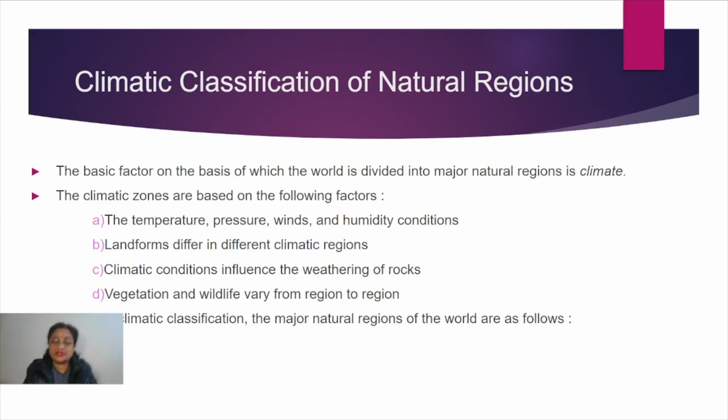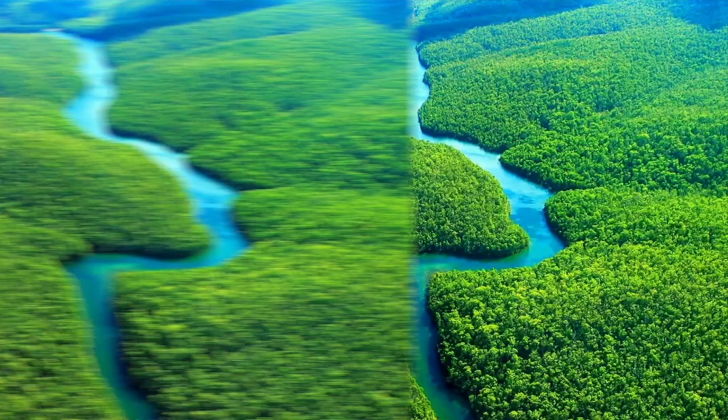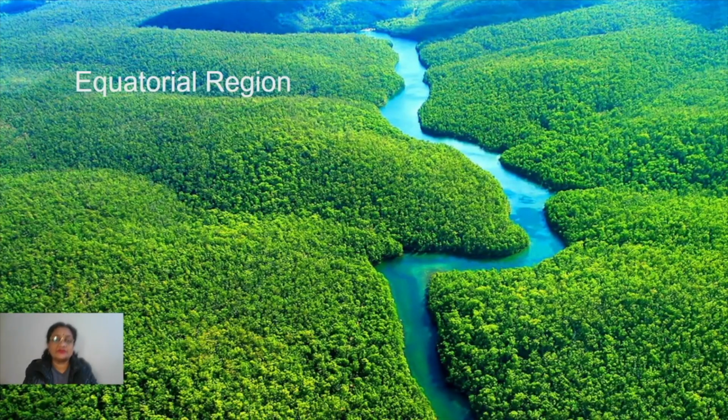The major natural regions we have to study here, number one, is the equatorial region. The equatorial region is a vast area which lies between the equator and 10 degrees north in the northern hemisphere, and the equator to 10 degrees south in the southern hemisphere. That is the entire zone on the earth which is called the equatorial region, that means near the equator, or within which the equator is involved.